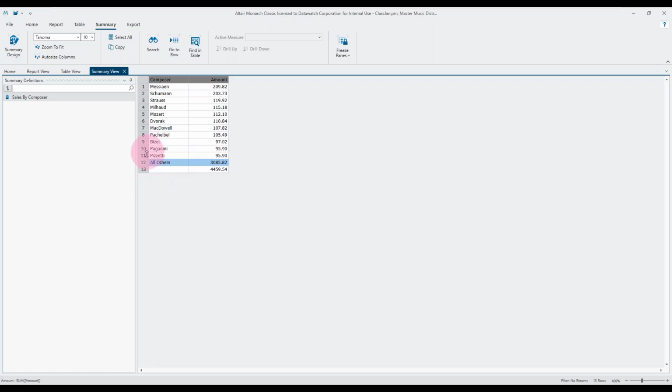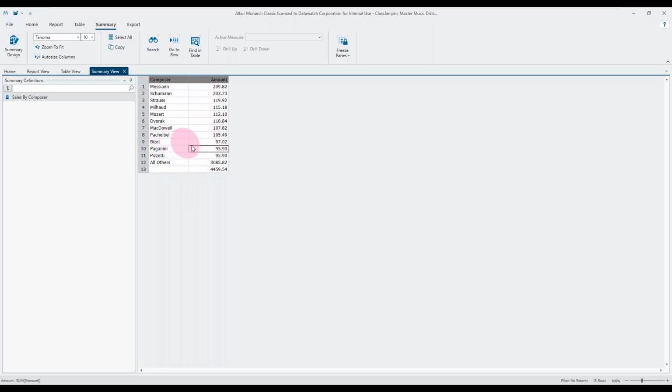One slight side note to mention is you'll notice the top 10 has given me 11 rows here. That's because it's the top 10 unique amounts, and we just so happen to have a tie for 10th place. If it was a tie for 5th place, exactly the same would apply. So there are 10 unique amounts here. It just so happens that in this case, we've got 2 composers that have the same amount. And that's why we get the 11 records there. So the top n values allows you to see a fixed number of rows or a fixed number of unique amounts.